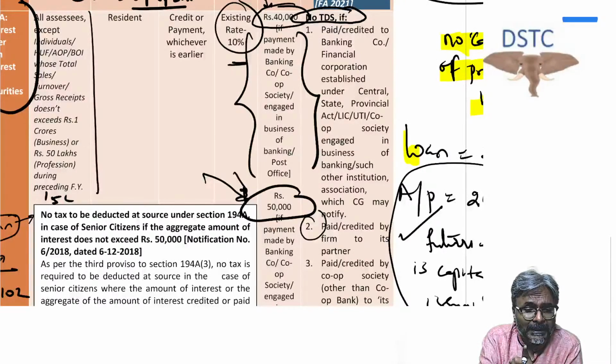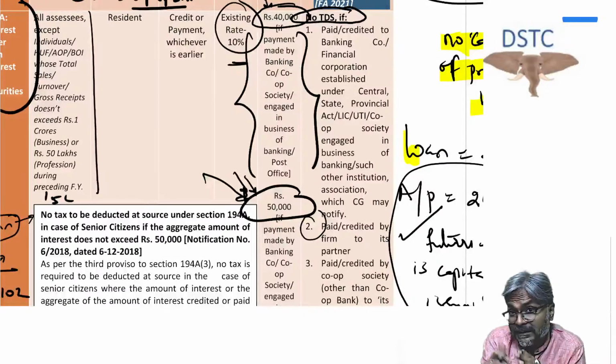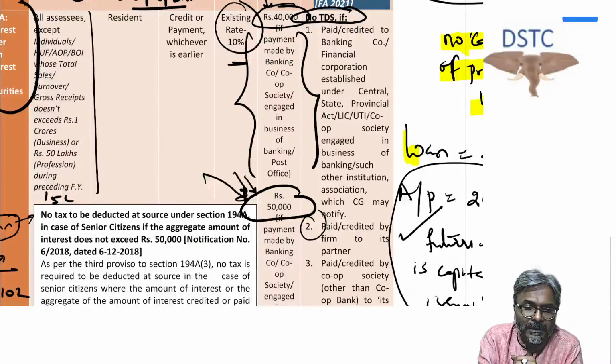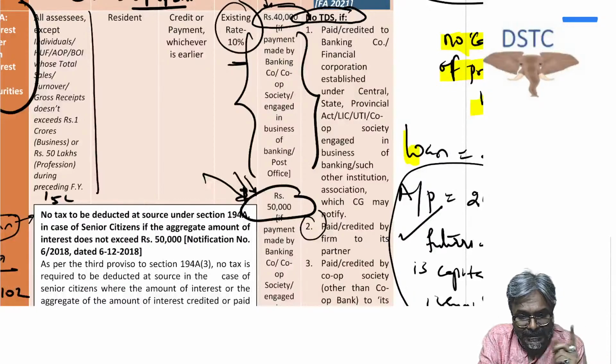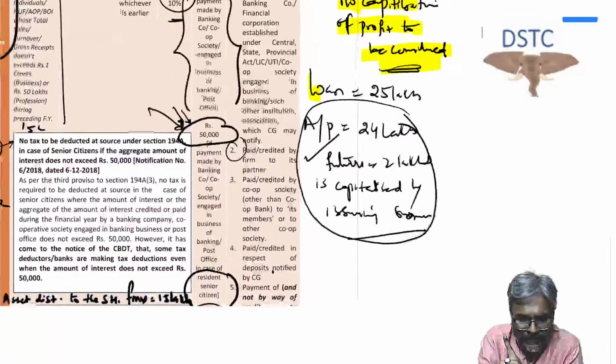Payment is made by the bank primarily in the form of interest on FD. So interest on FD or deposit, the payer is the bank and the interest is paid to whom? To a senior citizen. Then TDS under 194A on such deposit or FD will be applicable for a senior citizen if the interest amount is in excess of 50,000. And if it is other than a senior citizen, then TDS if the interest amount is in excess of 40,000. I hope that all of you are clear with this one.